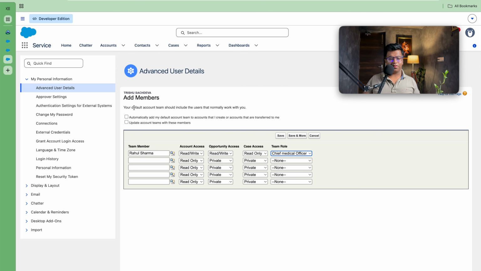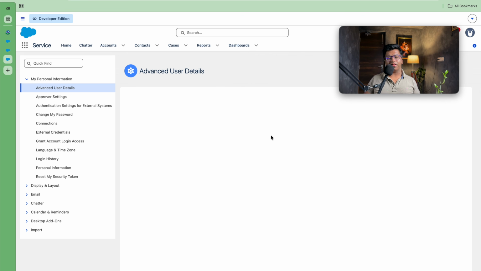So you have two options. Your default account team should normally include users that work with you. Automatically add default team to accounts that I create or accounts that are transferred to me. So you can automate it, or you have the option to update account teams with these members. If you want to enable it, as soon as you create any account, it will by default be accessed. You can give that access, but I am not willing to give the same access, so I'm just creating the account team so that on the click of a button I can assign the account team to the Meta account.